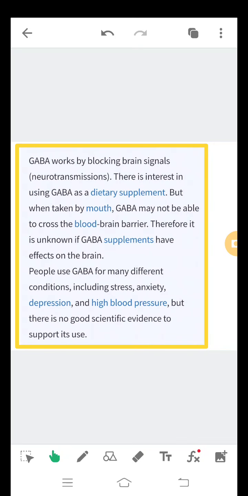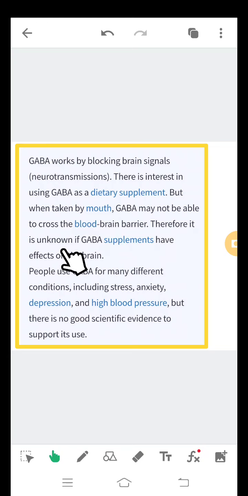Then GABA works by blocking brain signals. There is interest in using GABA as a dietary supplement, but when taken by mouth, GABA may not be able to cross the blood-brain barrier.